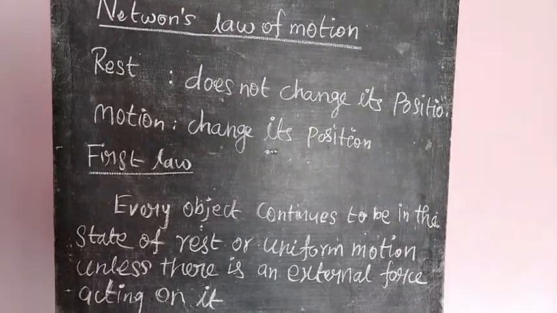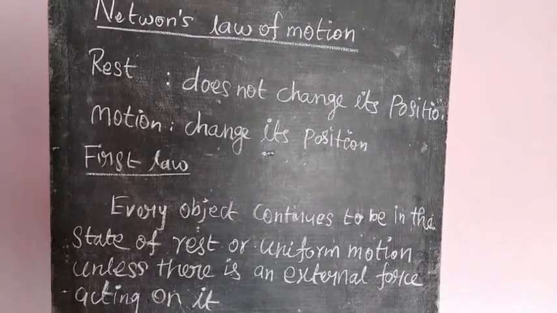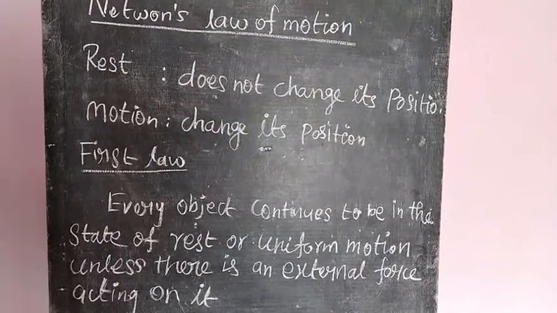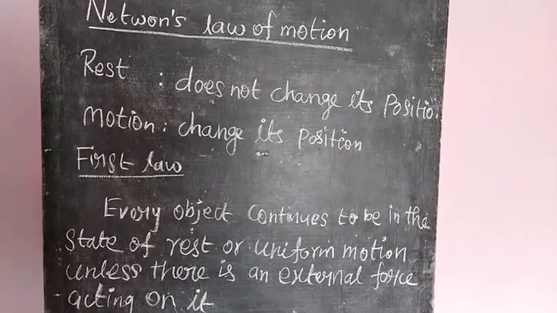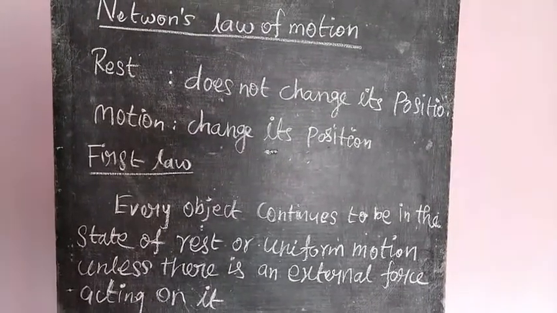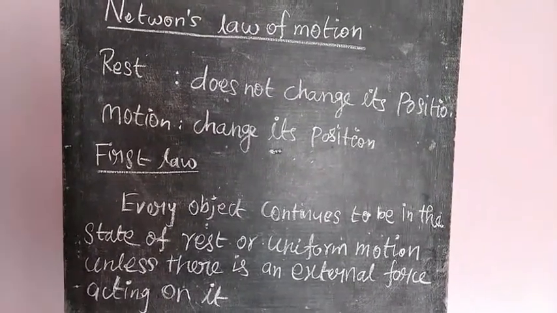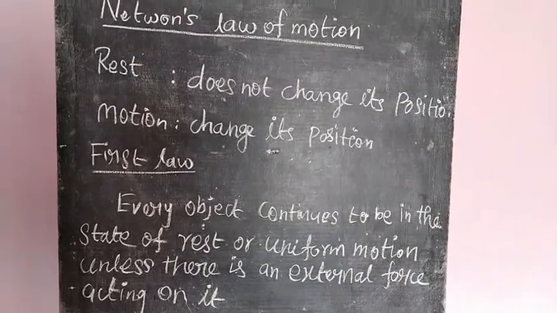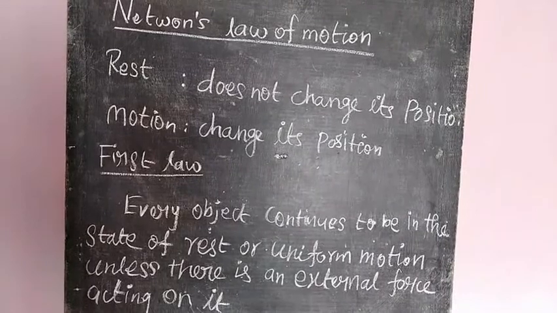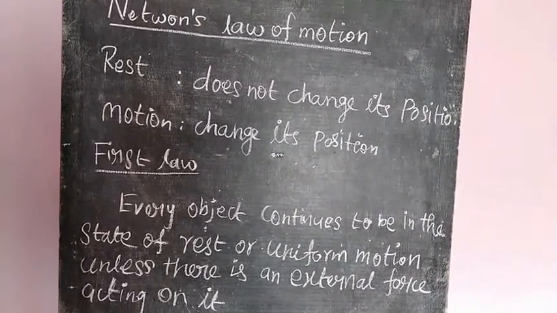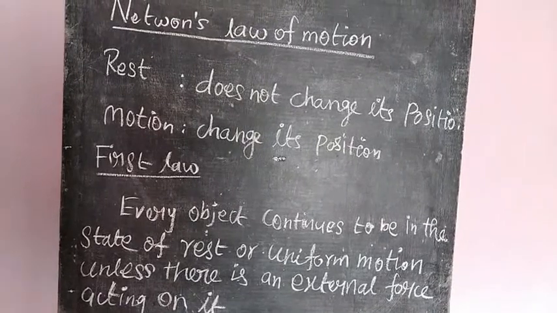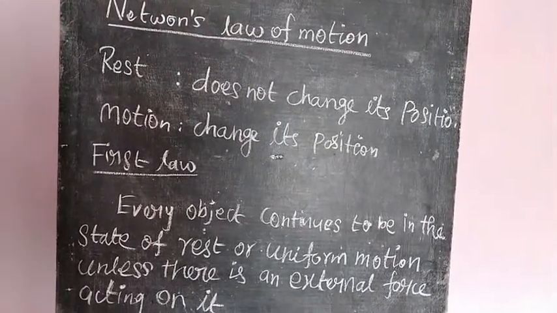Example: take a stone, tie it to a thread and rotate it, the stone revolves in a circular path. Otherwise, planets revolve around the sun, and a satellite revolves around the earth in a circular path. That is called circular motion.